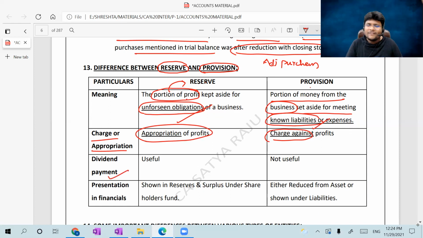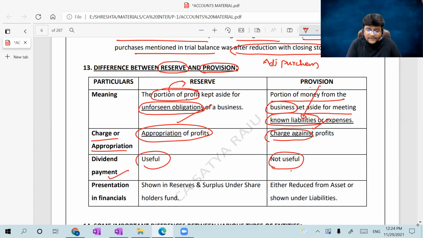Dividend payment, sir, for a dividend payment, we never use provision. Why? Because provision has a certain obligation for known liabilities. Reserve can be used. Why? Because you created a reserve for some unforeseen obligation. If an unforeseen obligation is there, then I can use it, or otherwise I can use it for dividend payment as well.